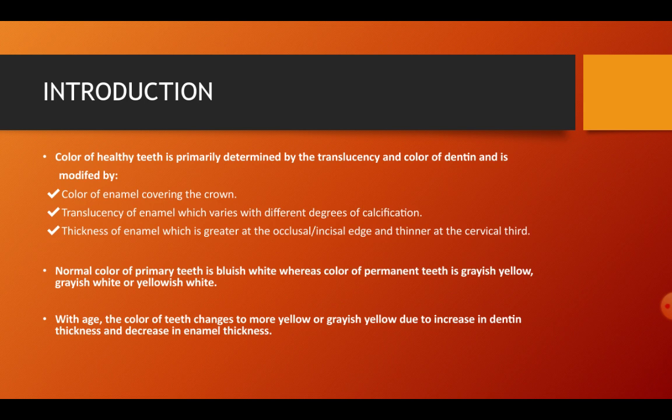The normal color of primary teeth is bluish white, while the color of permanent teeth is grayish yellow, grayish white, or yellowish white. As a person ages, the color of teeth changes to more yellow or grayish yellow due to increase in dentine thickness and decrease in enamel thickness.